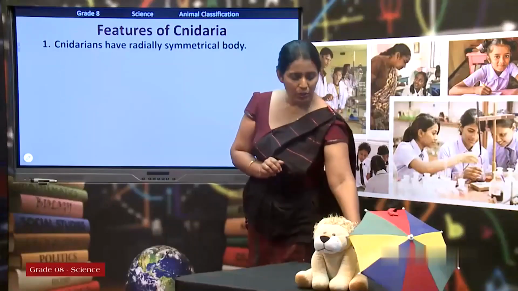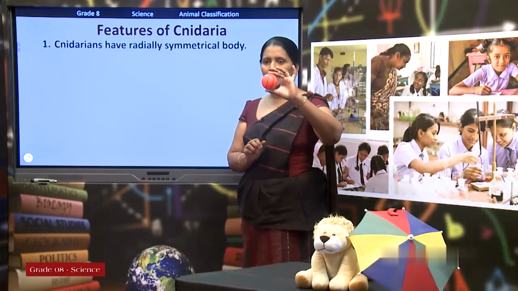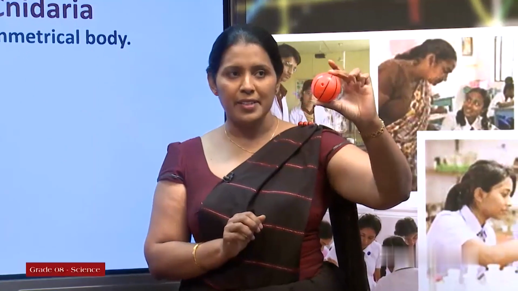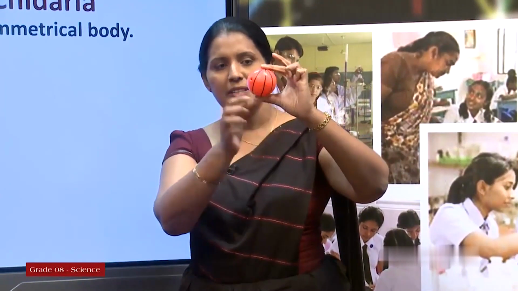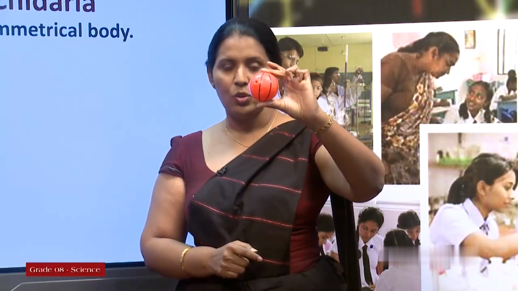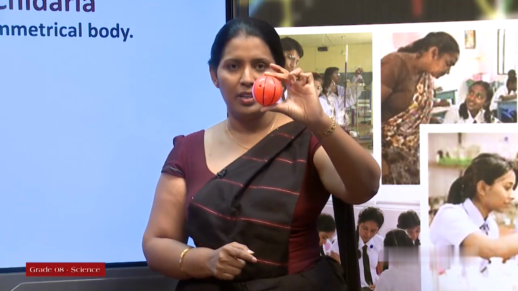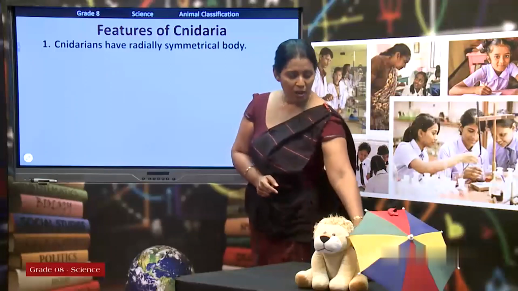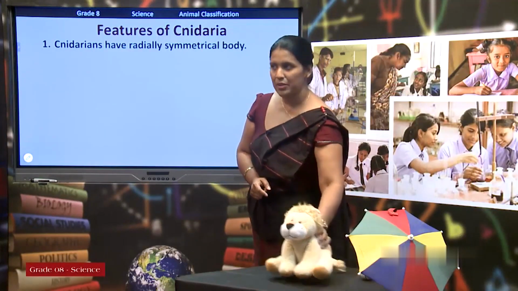Okay, I'll show you another one. This is also another ball. So, you can see the axes clearly. So, you can use these axes and you can divide the ball into two equal halves. So, this object has a radially symmetrical body. Okay, now I am going to show you bilateral symmetry.